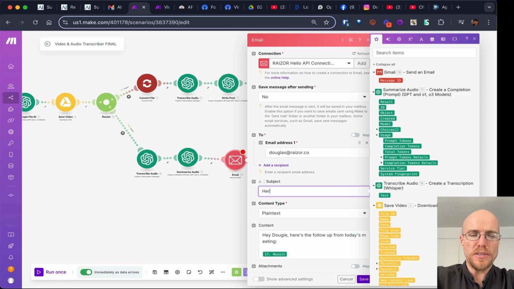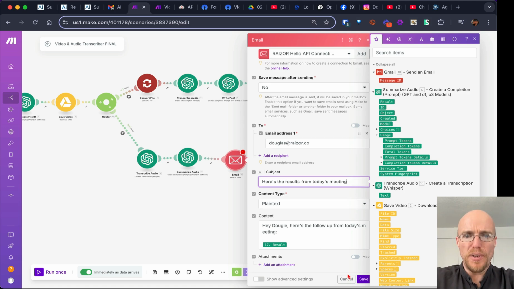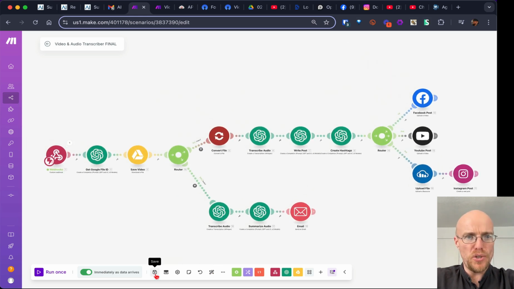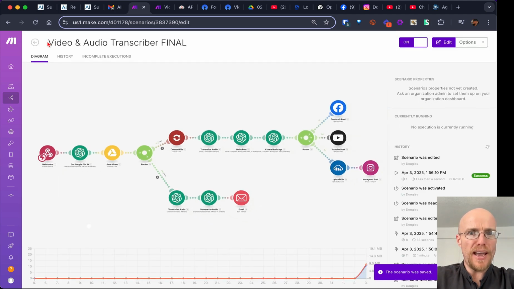We're going to say, here's the result from today's meeting. Okay, and we're going to save it. All right, after this, you could do other things. You could create tasks. You could send text messages. You could create Google documents. You could link the Google documents in the email. But I'm going to at least just show you this way. Save it. Let's get back out of here.